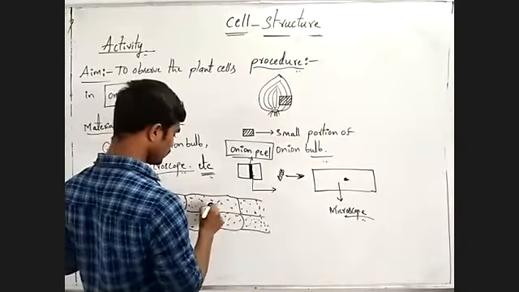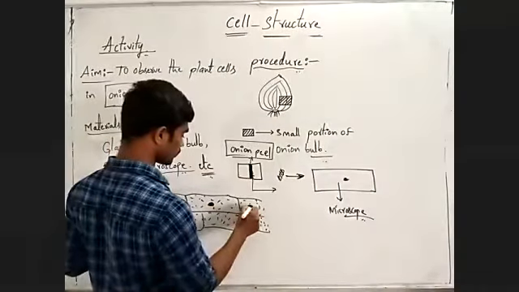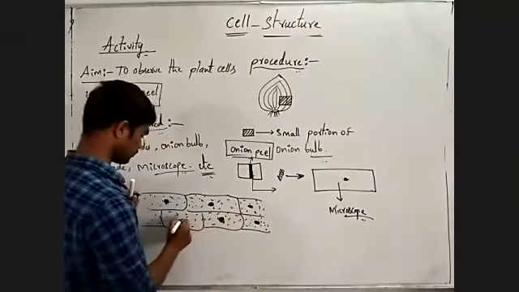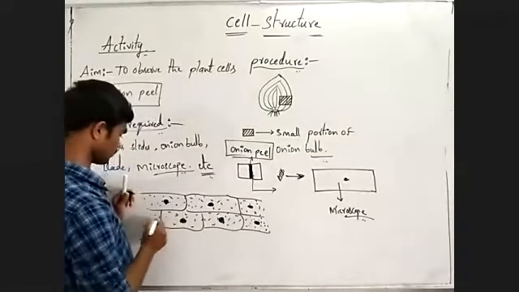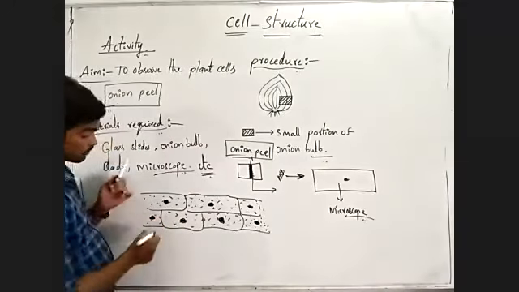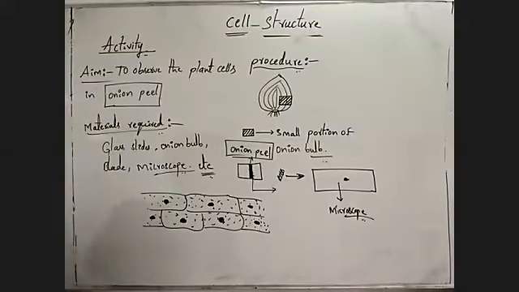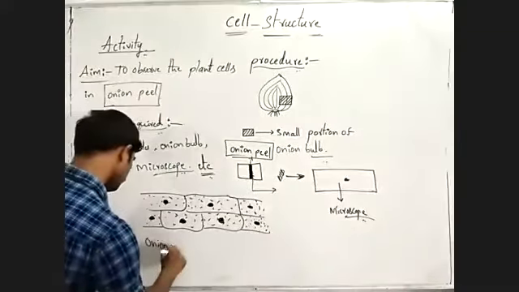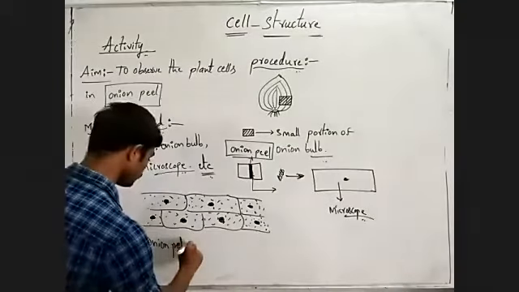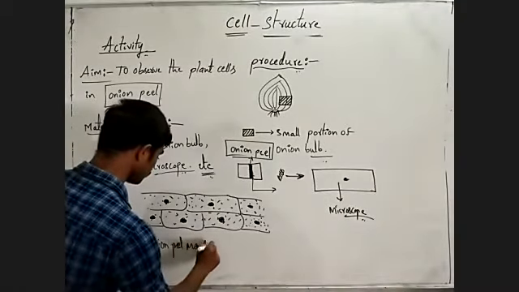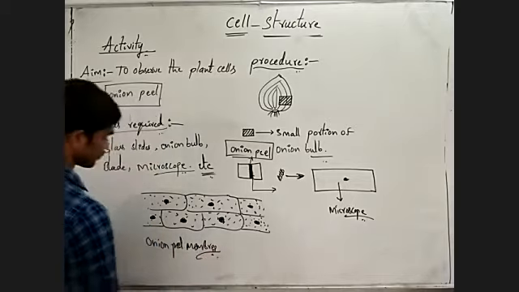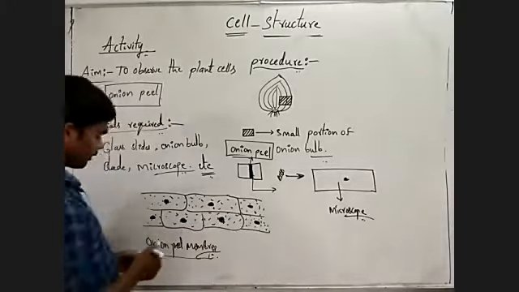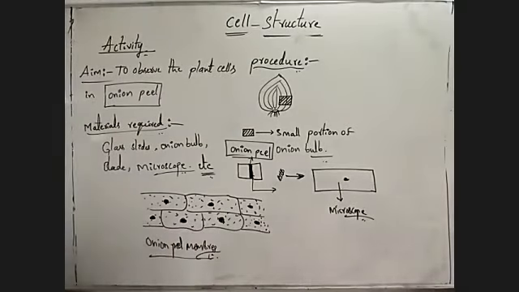These are nuclei. This is the onion peel membrane.